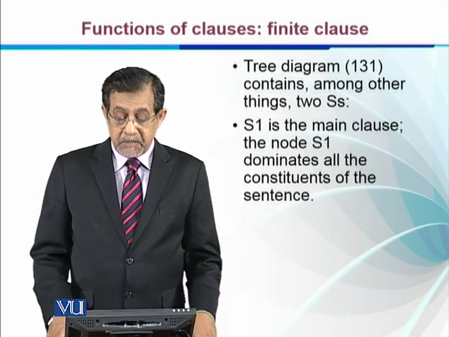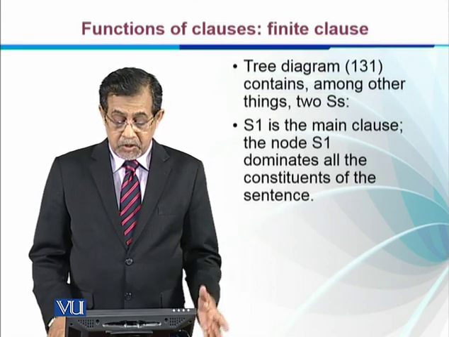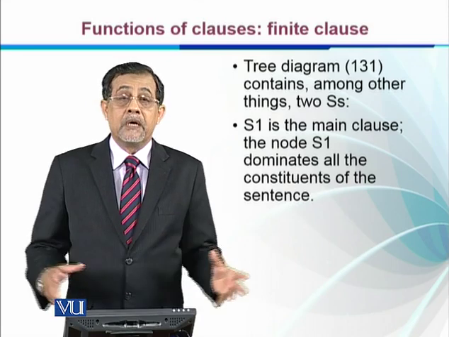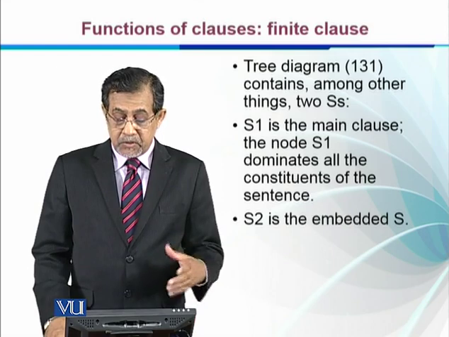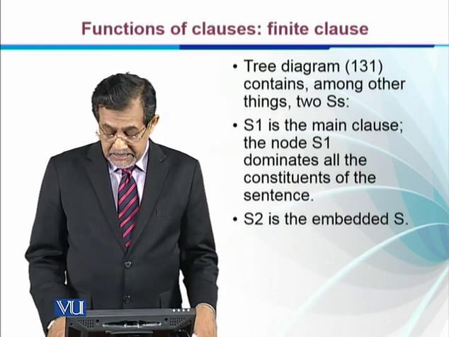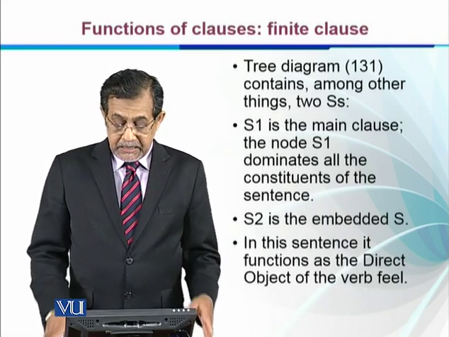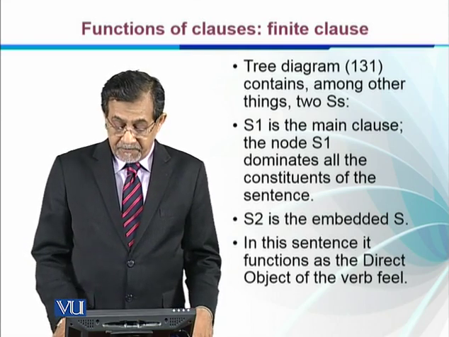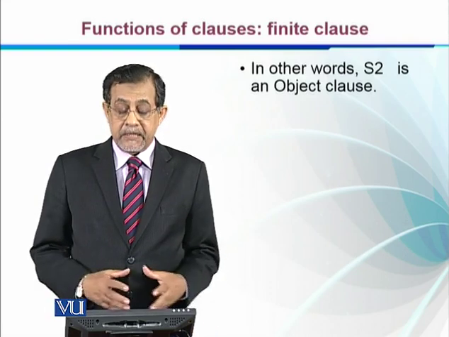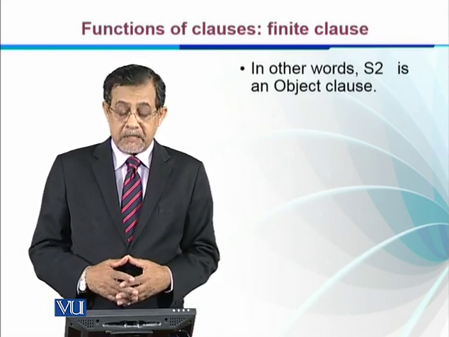The sentence 1 is the main clause. This node, sentence 1, dominates all other nodes, obviously all other constituents of the sentence. Sentence 2 is the embedded sentence, S bar sentence. In this sentence it functions as direct object of the main verb felt, right? In other words, S2 is an object clause.